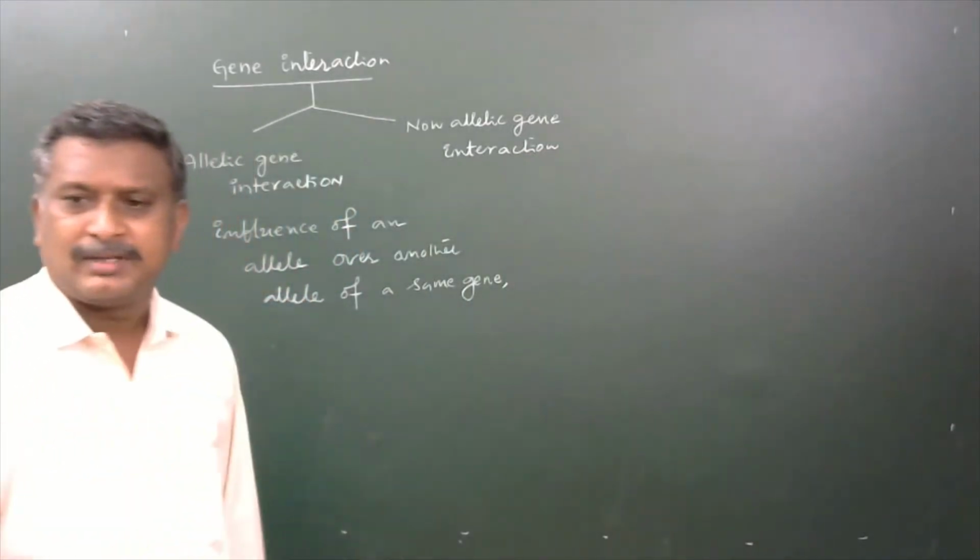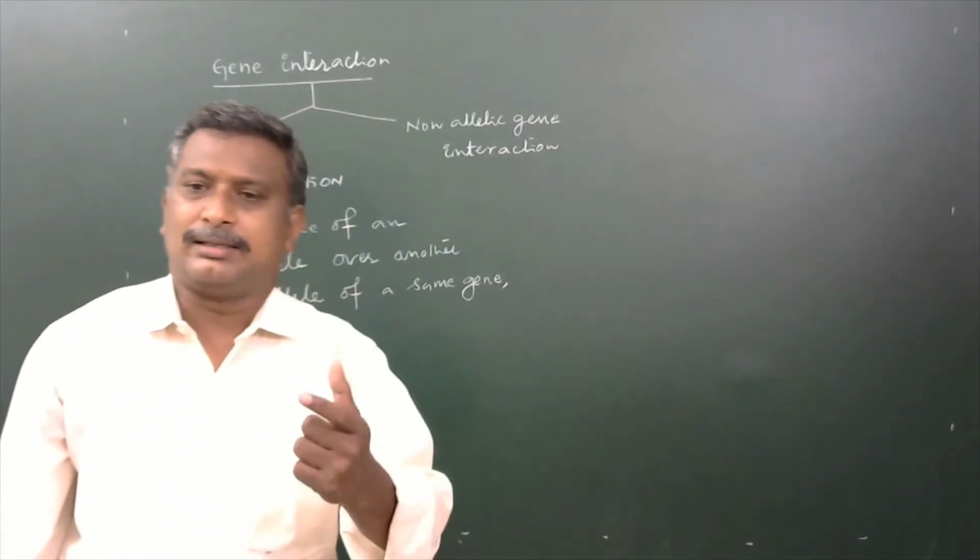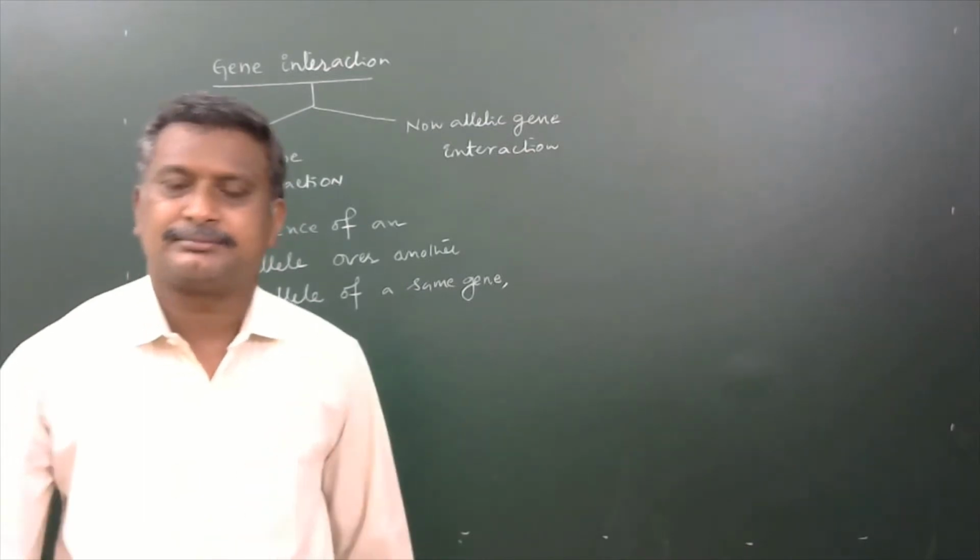Okay. Already we know that a single gene has two alleles.